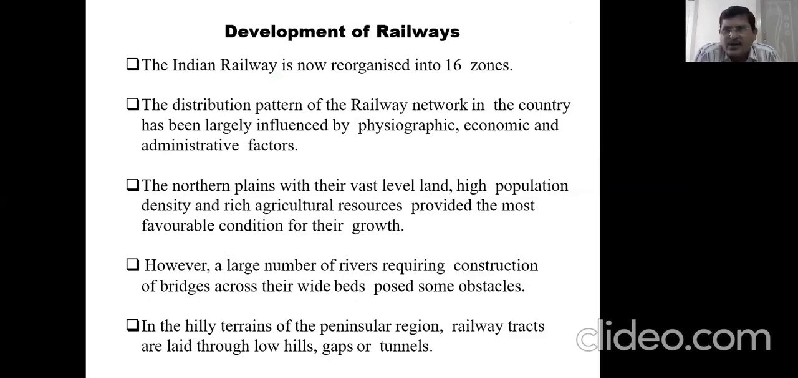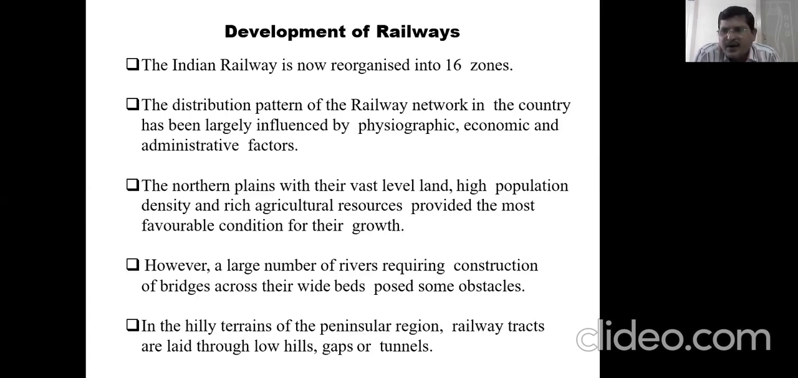Physiography we already discussed: the topography and geographical conditions of the areas. So that's why wherever there are mountainous and desert areas, you have less railway networks. Railways are divided into 16 zones. The northern plains, with their vast level land, high population density and rich agricultural resources, provided the most favorable conditions for their growth. So wherever plains are there, you have a better railway network.